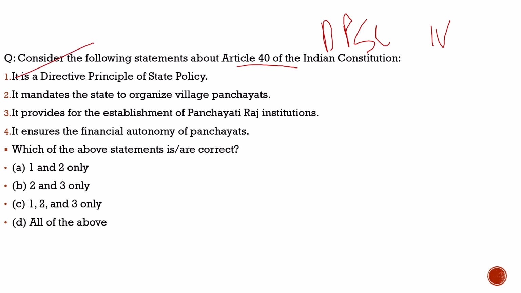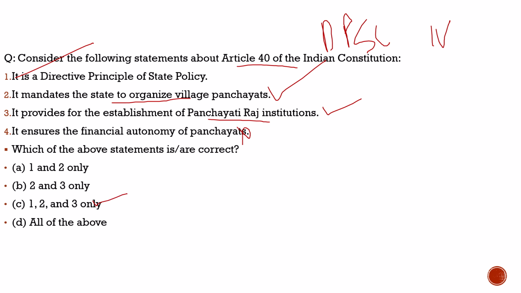It is a directive principle of state policy. 100% correct. It mandates the state to organize village panchayats. 100% correct. This is what this article actually says. It provides for the establishment of Panchayati Raj institutions. 100% correct. Fourth, it ensures the financial autonomy of the panchayats. Totally incorrect. So with respect to this question, the correct statements are statement 1, statement 2 and statement 3, and from the code given below, it is option C. And this is part of the Gandhian principles.